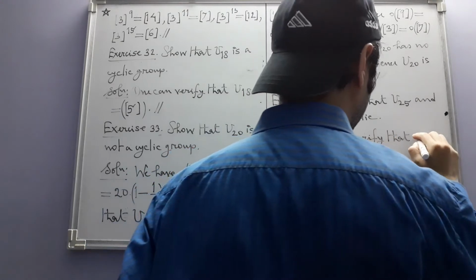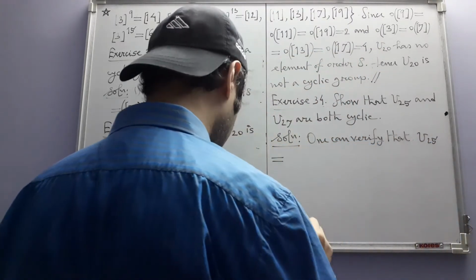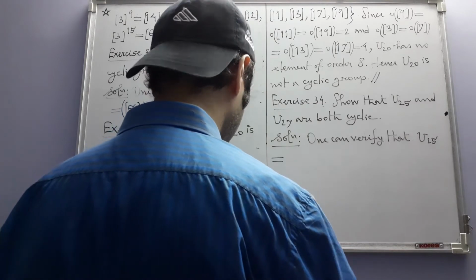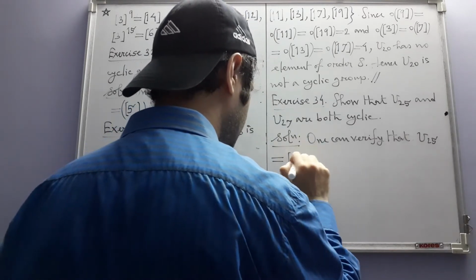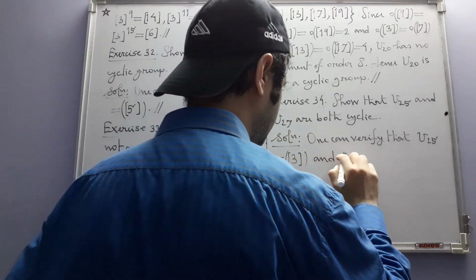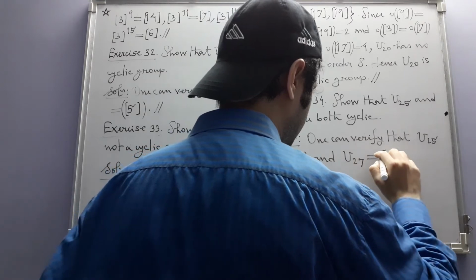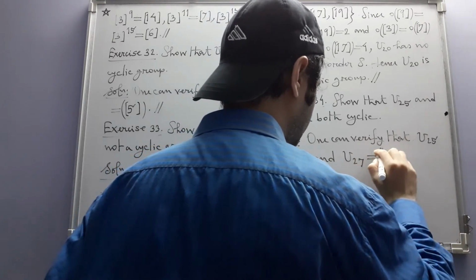One can verify that U25 is equal to 3 and U27 is equal to 2.